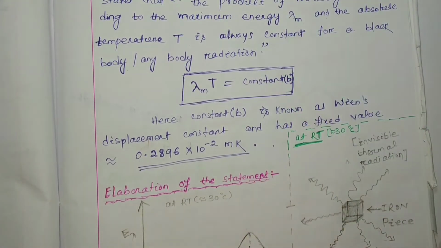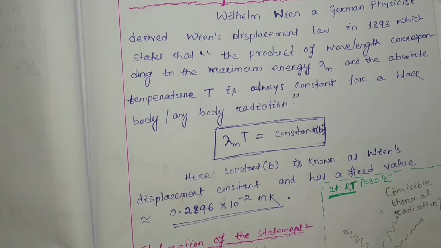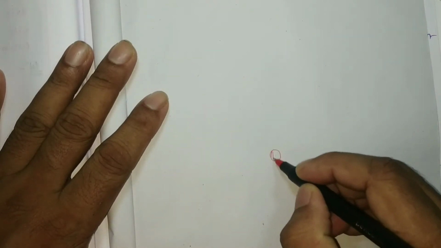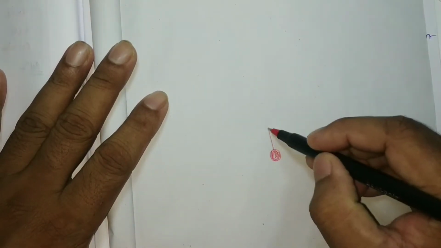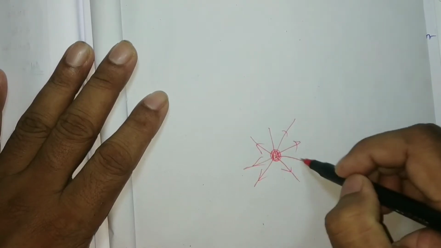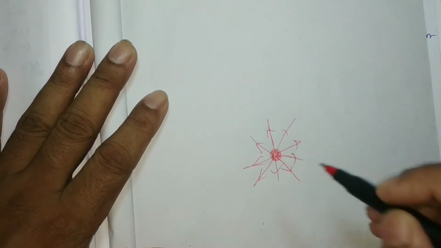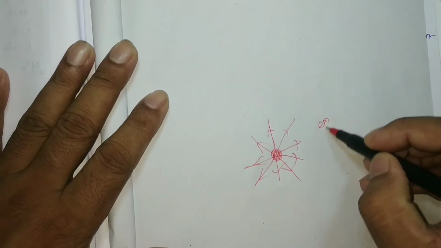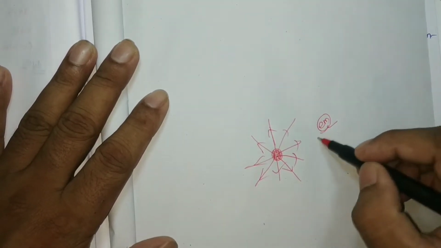I am going to explain this law shortly. We know that a perfect black body emits all the electromagnetic radiation.